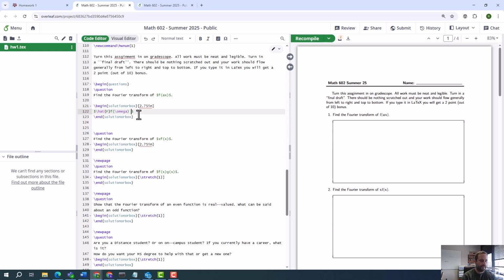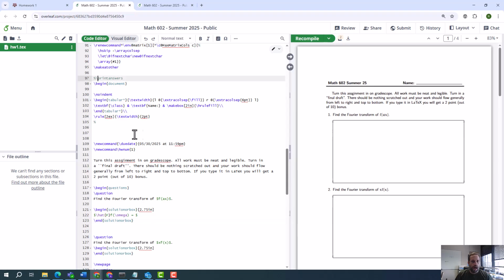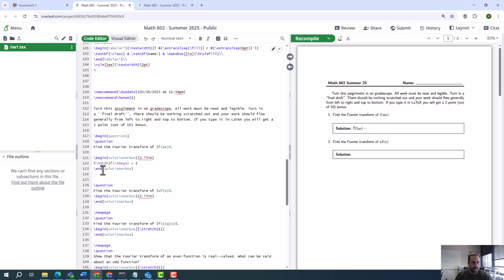So if you have something like this equals, okay, now there's two ways to get the LaTeX to show up over here. You can either click this button, recompile, or just save. So if I do Control S, which you can't see, it does that. Notice nothing is written there. So all you have to do is come up here. In LaTeX, the percent sign is the comment. So you're going to get rid of this and recompile, and you have that right there. Okay, that is not what I meant to do. I meant to do this.